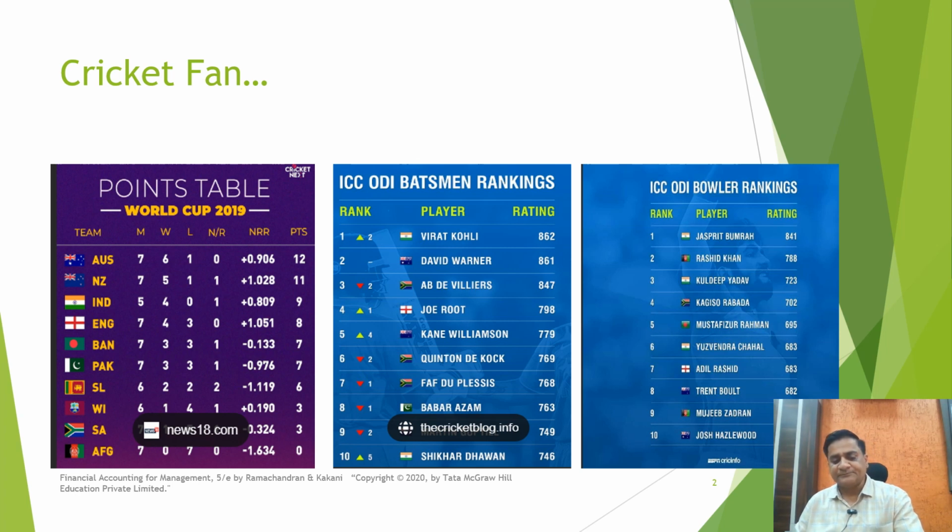Now imagine if there were no rules or no standards for recording and reporting these cricket statistics. How would you know how many points, how many runs, wickets, wins, losses, and ties each team had? How would you compare the teams or the players without rules or standards for recording and reporting? The cricket information and the statistics would be chaotic, confusing, and unreliable.